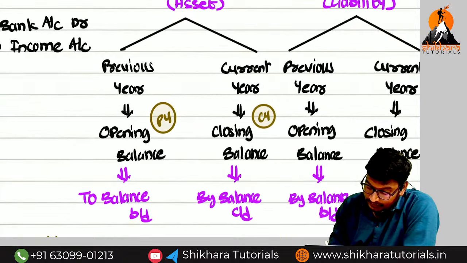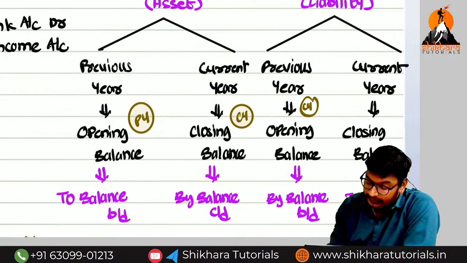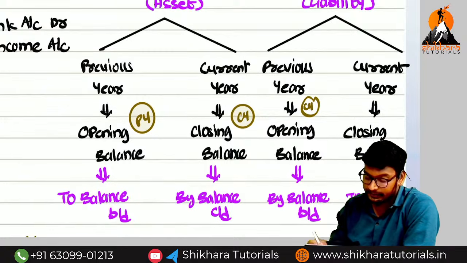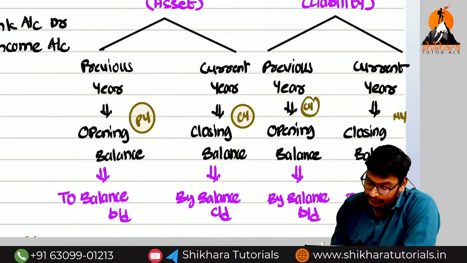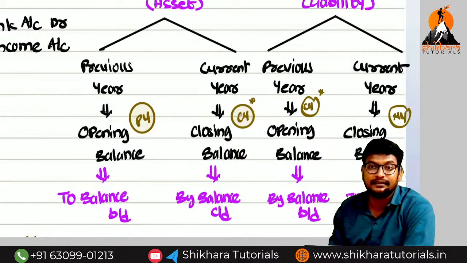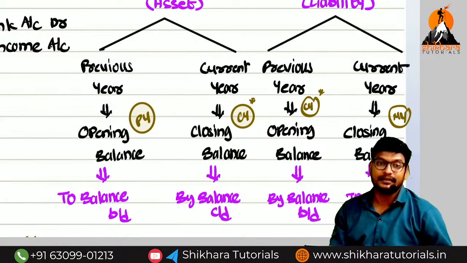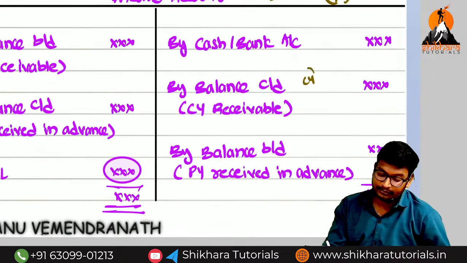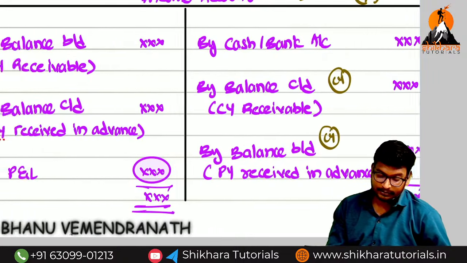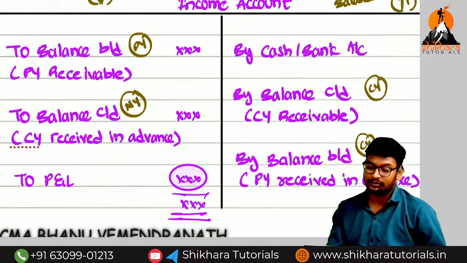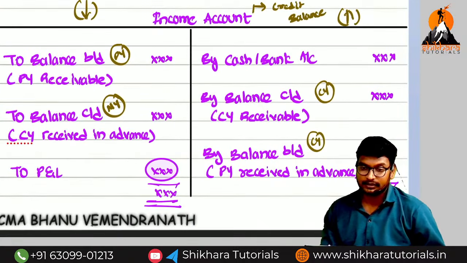So this is also the current year, and income received in advance in the current year means it is related to which year? Next year. Now, current year means we should record on which side? Increase or decrease? Current year and increase. Increase means credit side. So these both are related to the current year. This receivable is related to the previous year, and this one is related to the next year. This is as per the concept.